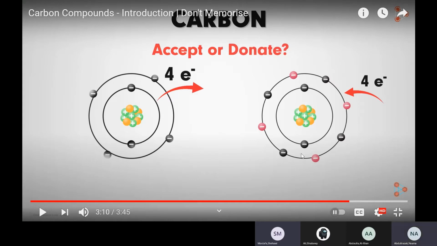Sorry, what's the question? The question: carbon needs to achieve stability, and most atoms reach stability by achieving 8 electrons in the outermost energy level. Yes, I know. So for carbon, it will accept 4 or it will donate 4. What exactly will it do? Or will it share with 4? What is the best answer for that?